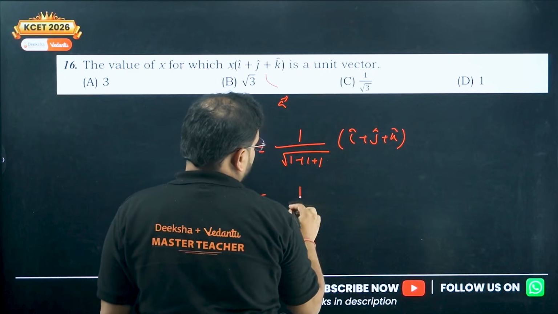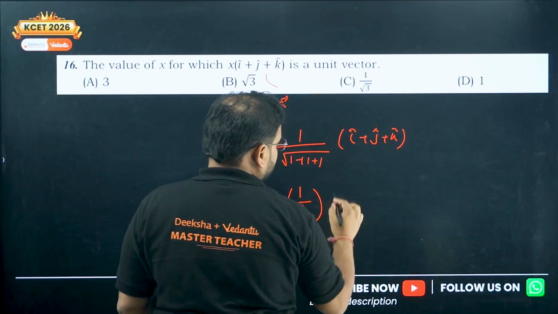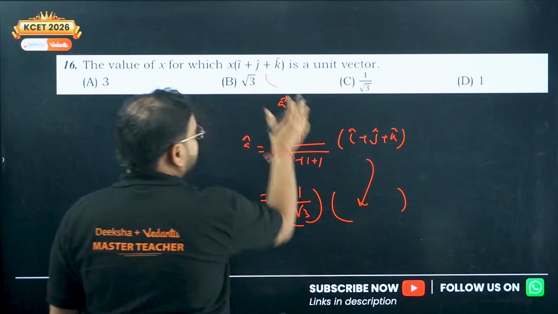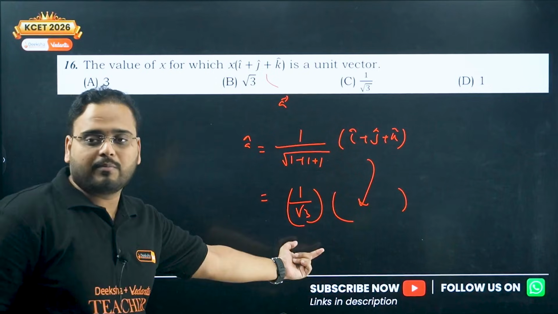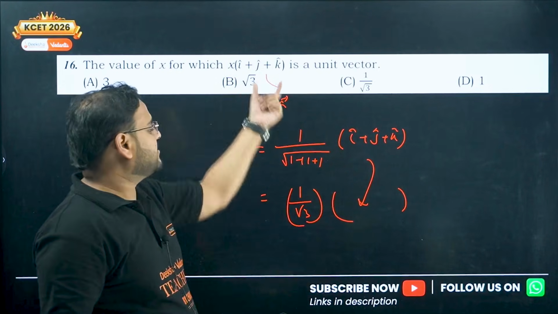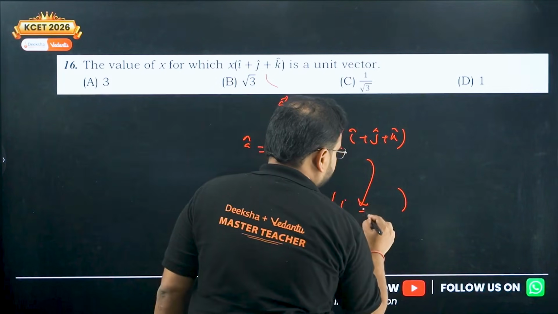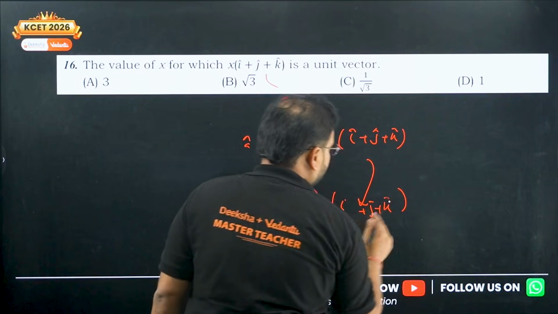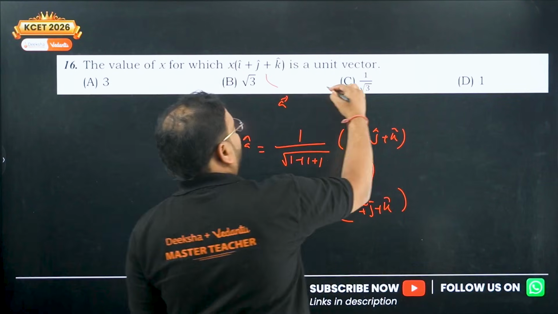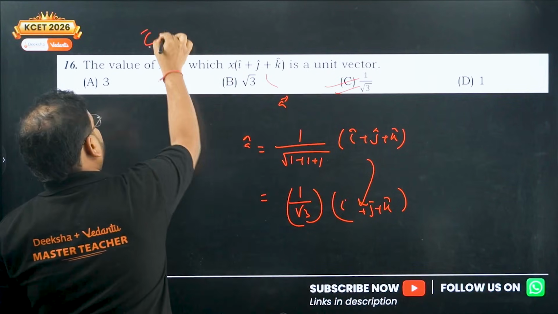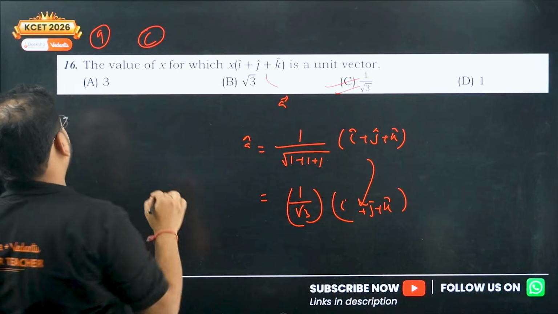So I get here 1 by root 3 with this condition. Compare this with this, you're getting x value as 1 by root 3. Compare this with this thing, this bracket is same, i plus j plus k. X is 1 by root 3. Option C is correct. This is question number 9, I guess, right?